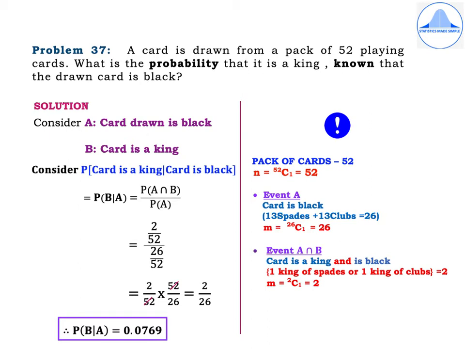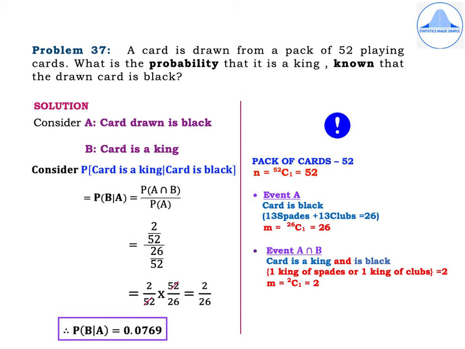Now event A is card is black. So in a pack of playing cards, there will be 13 spades and 13 clubs which are black in color. So the total number of black cards are 26, and from these 26 cards you have to pick only one card. So m is equal to 26C1, which is equal to 26.